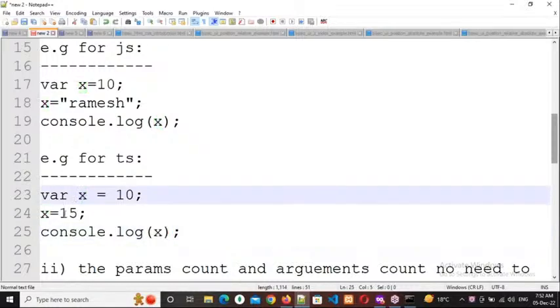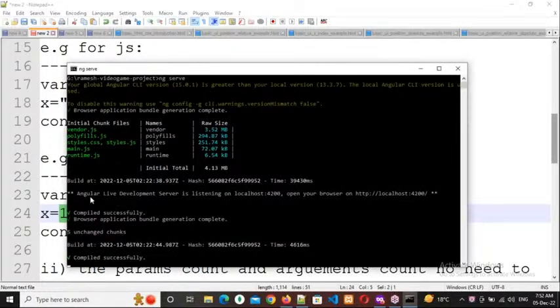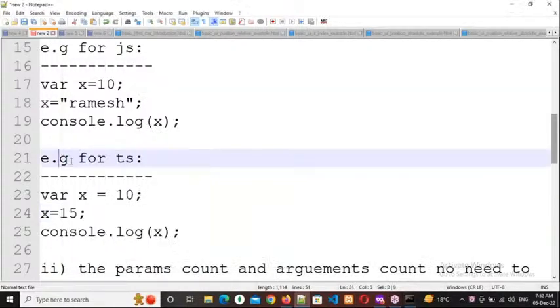Here data is number, here also data is number. So data type is matching. It will focus on the latest value only. Clear everyone? Kindly respond. Yes, sir. Okay, so this is the first difference.